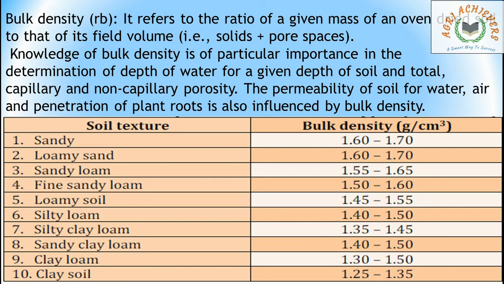Here soil texture and bulk density are given in tabular form. In this, the average bulk density is half of the particle density, that is, 2.66 is the particle density, and bulk density is 1.33 grams per centimeter cube. Whether you remember this or not is your choice, but this is the tabular form.